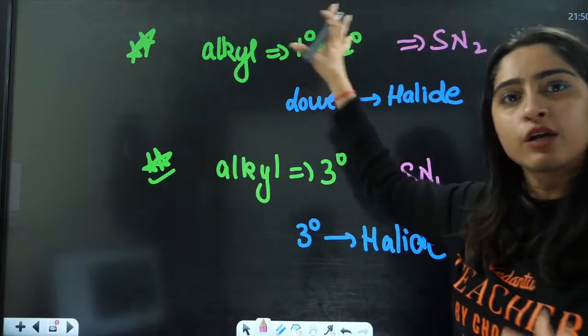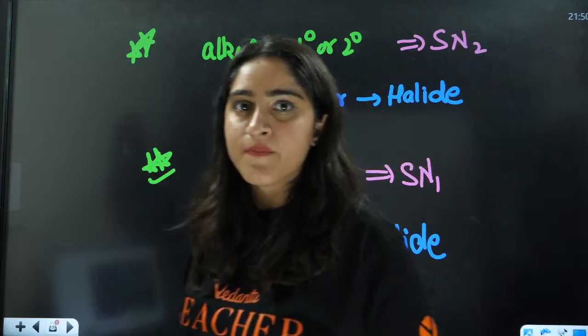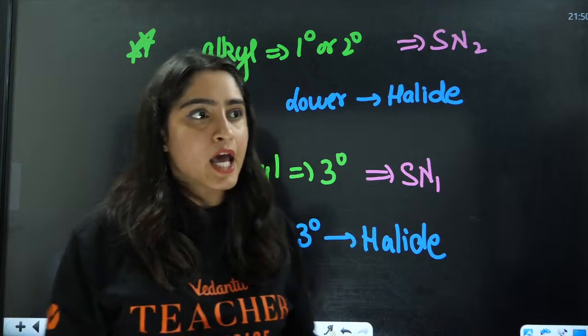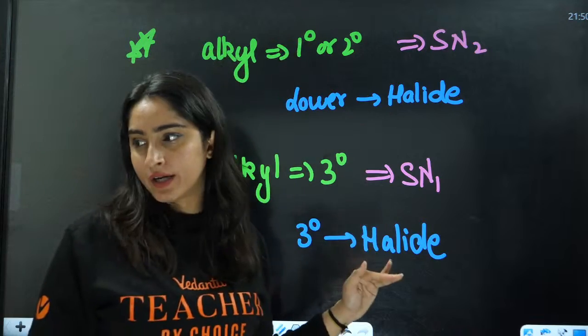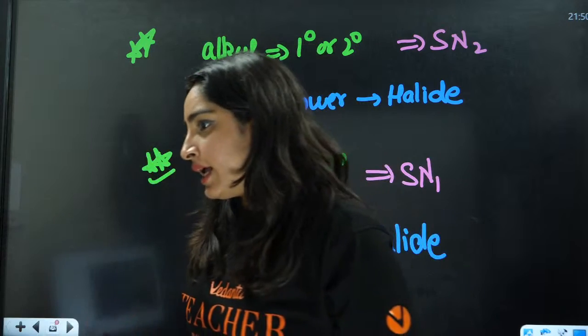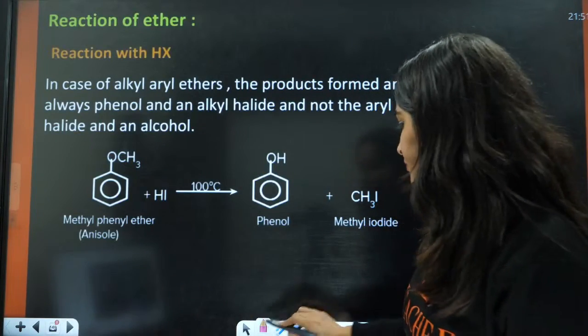But if you know these conclusions and you know this is the SN2 and this is the SN1 mechanism, in that case you don't need to remember all the steps of the mechanism, if you know this concluding part of it. Okay, everybody? Okay, perfect. Now, next we have this one.